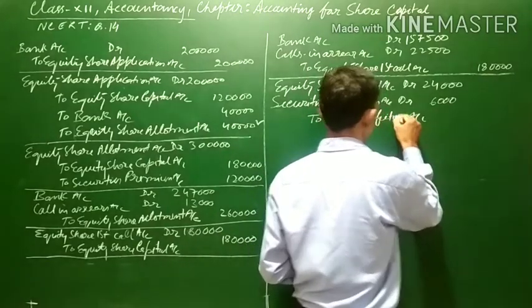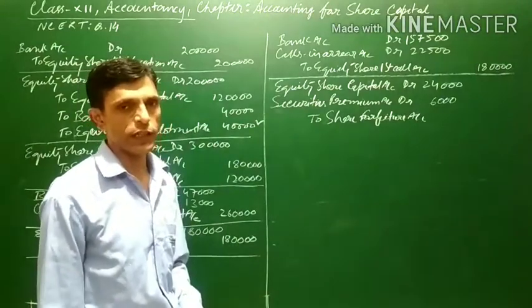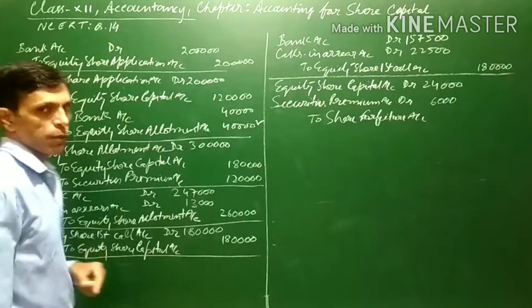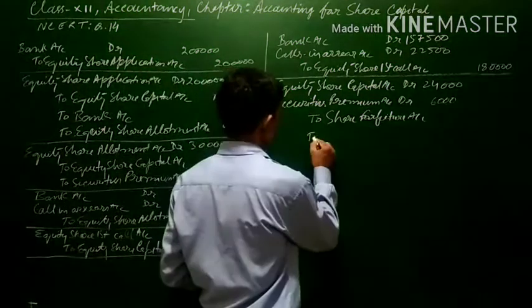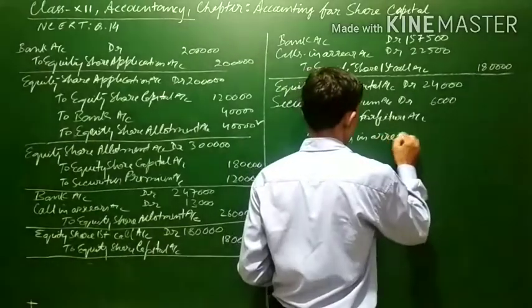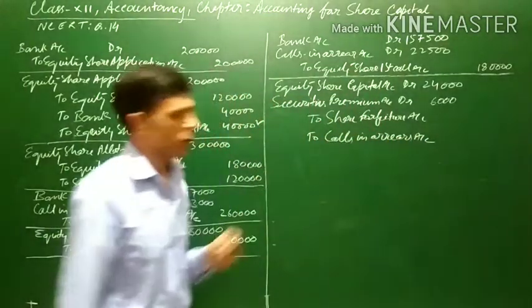The share forfeiture account will be credited, and it will also be credited along with the amount which has not been received, that is, on 300 shares what amount has not been received. To calls in arrear account. Now the forfeiture amount will be seen.